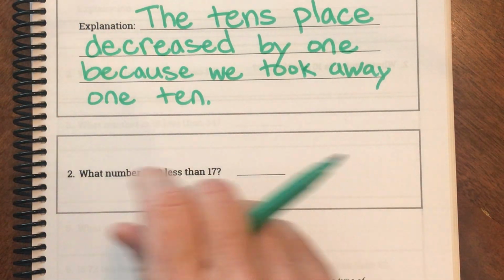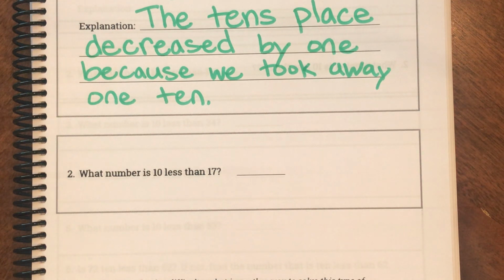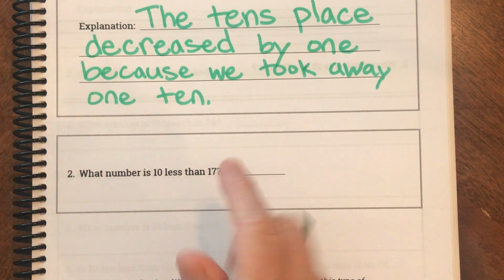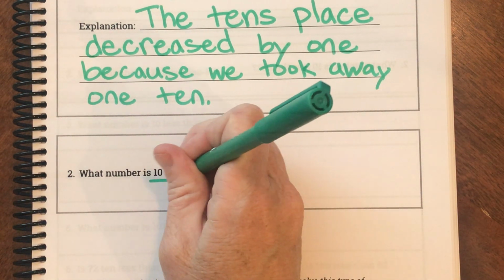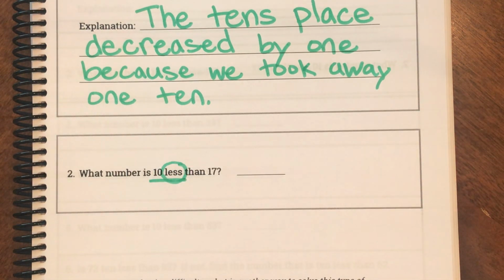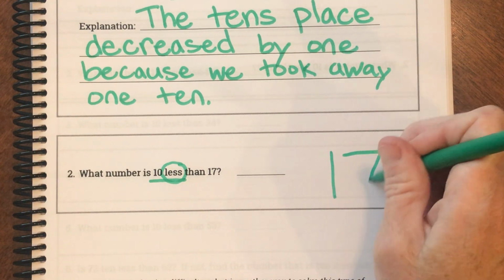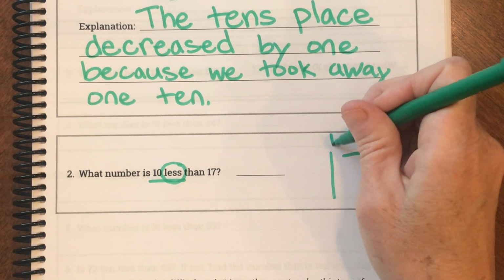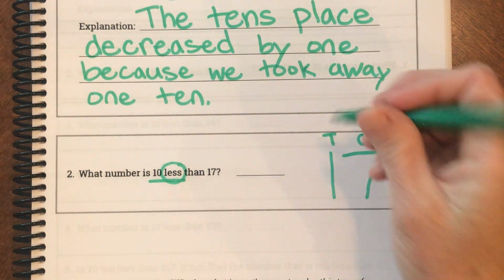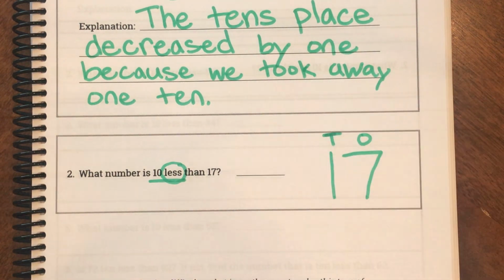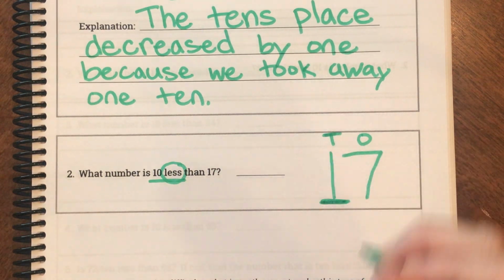Okay, let's look at our next one. This one's a little bit tricky. Okay, it says, what number is 10 less than 17? Okay, so let's underline, and I'm going to even circle the word less. Okay, let's write 17 over here. And 17 has 7 ones and 1 ten. Okay, let's underline our tens column.